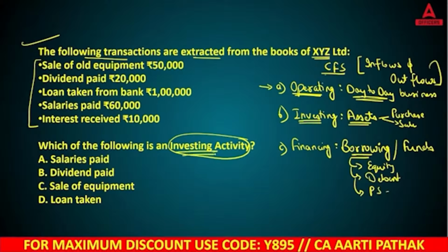So in this question they're asking about investing activity. So sale of old equipment, this is your investing activity. Dividend paid, not at all investing activity. Loan taken from bank, this is financing one. Salaries paid, interest received, these are not your investing activity. So right answer is answer A, sale of equipment, right? Sorry, answer C. Yes, chaliye.